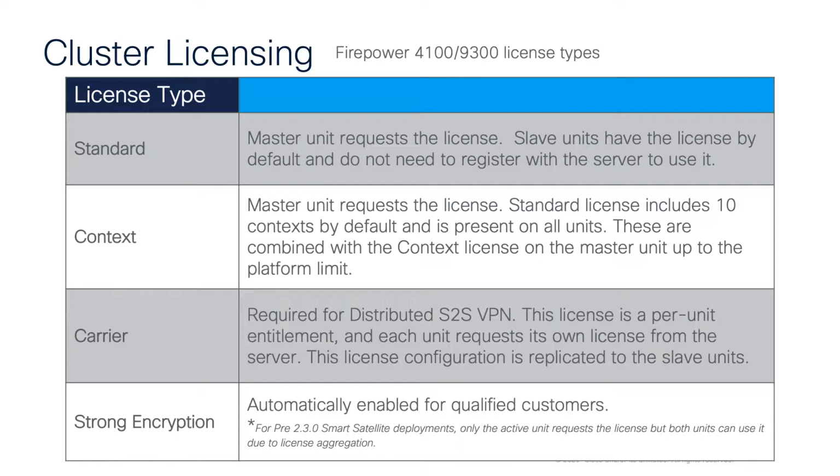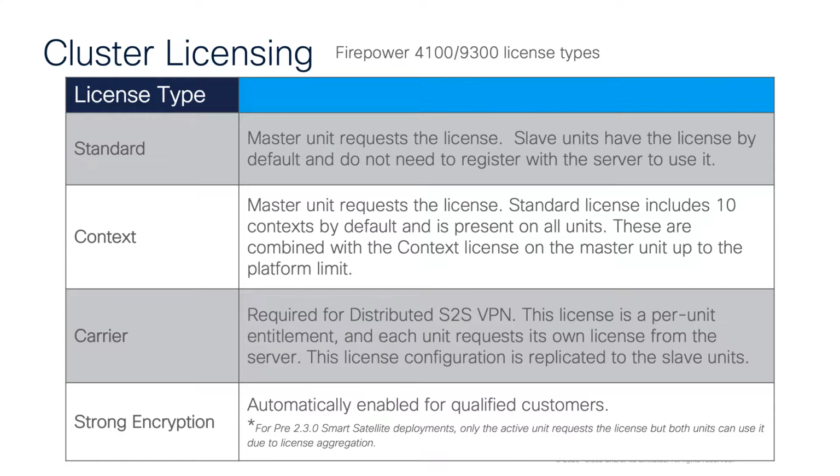From a context point of view, again, the master unit requests the license, and the standard license in these chassis includes 10 contexts by default and is present on all of the units. And these are combined with the context license that has been purchased and applied on the master unit up to the platform's limit.